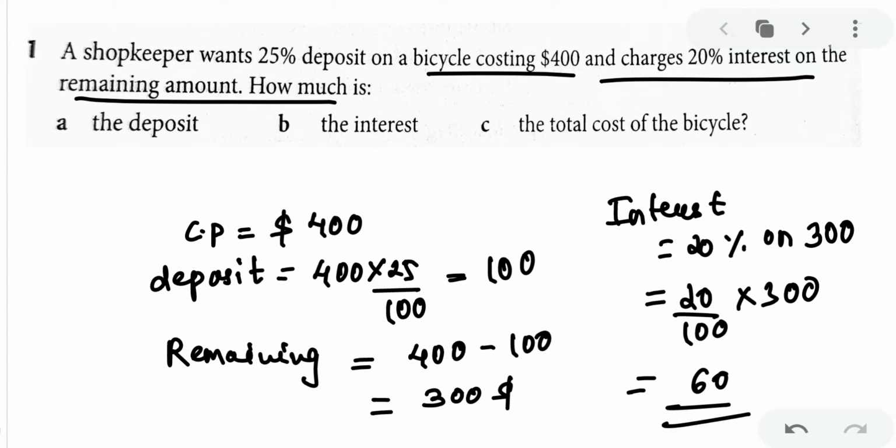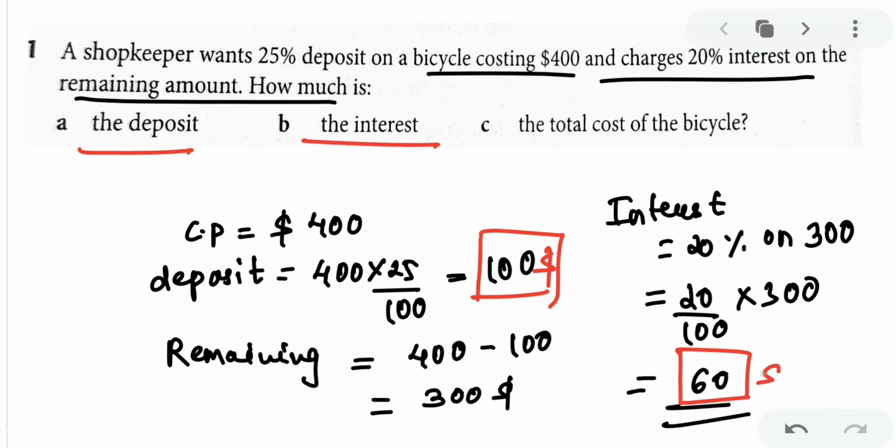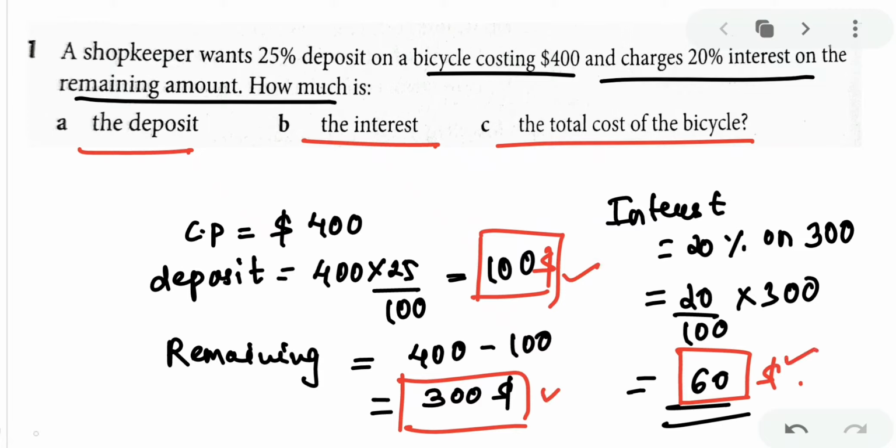Now what they have asked is about the total cost. The deposit is 100, the interest you will be paying is 60, and the total cost of bicycle. See, you have paid 100 as a deposit, remaining is 300 and you are paying 60 as interest. So addition of all these three will be the total amount of the bicycle. That is 100 as the deposit, 300 the remaining amount, plus 60 the interest. That will be $460. Is that clear, kids? Let's go for next.